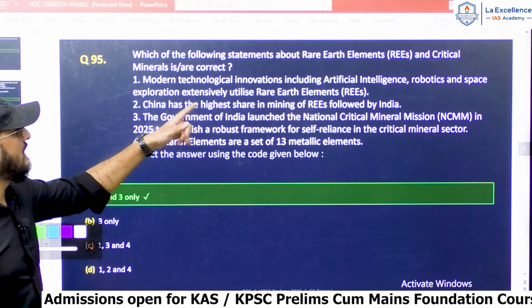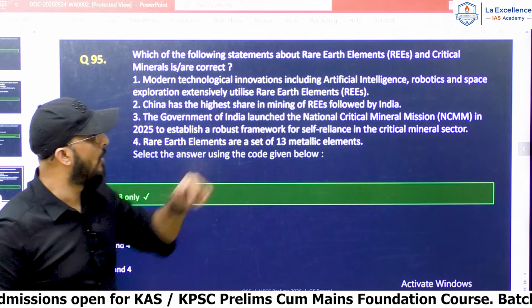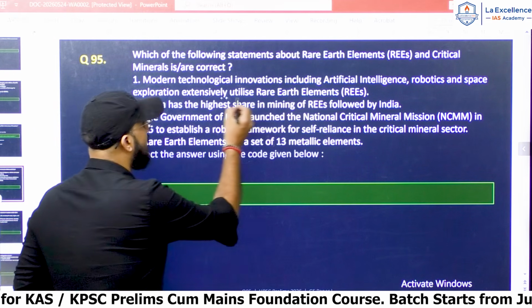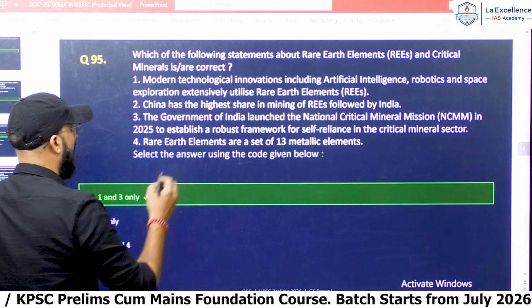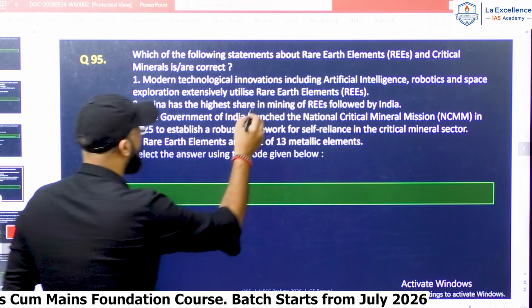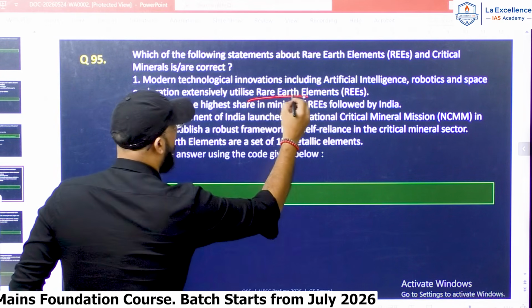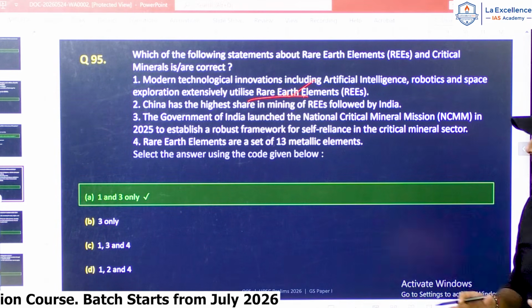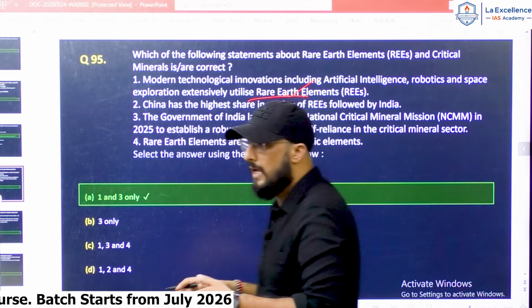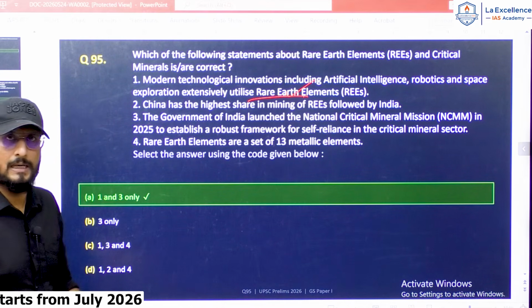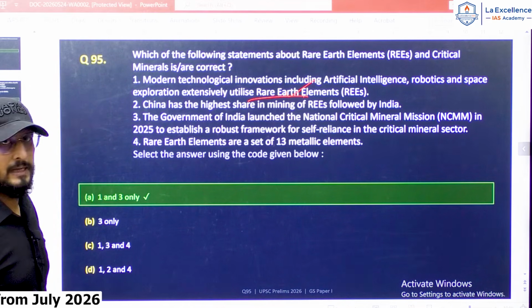Modern technological innovations including AI, robotics and space exploration extensively utilize rare earth elements, which is absolutely correct. Rare earth materials and critical minerals are very important for new technologies like AI, robotics, etc. So statement 1 is correct.